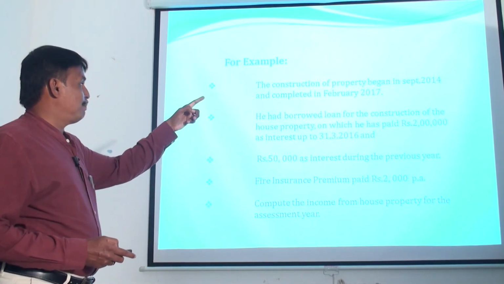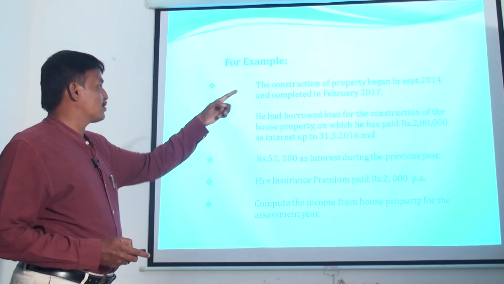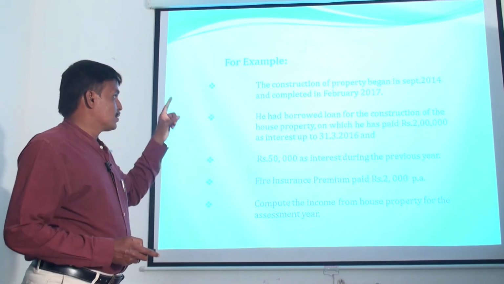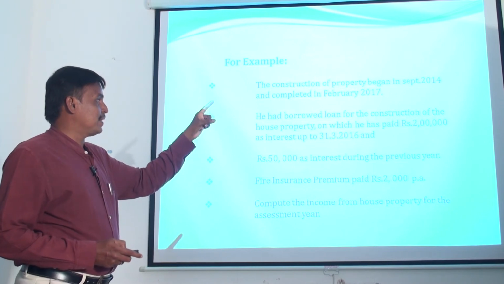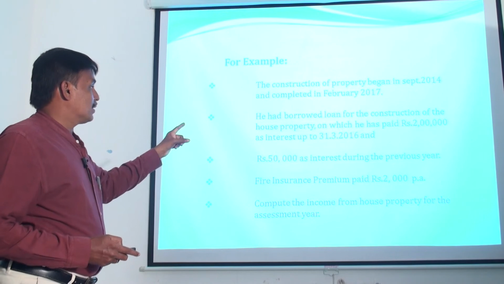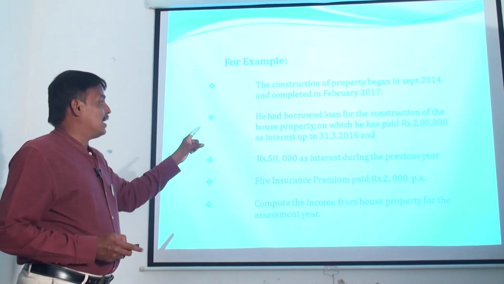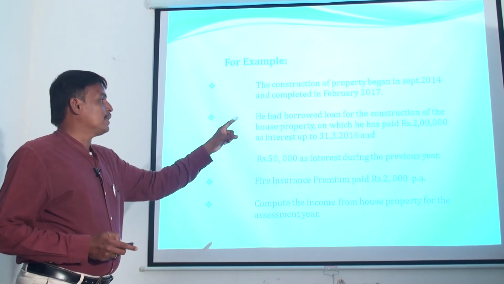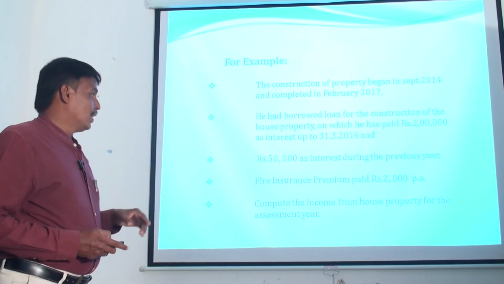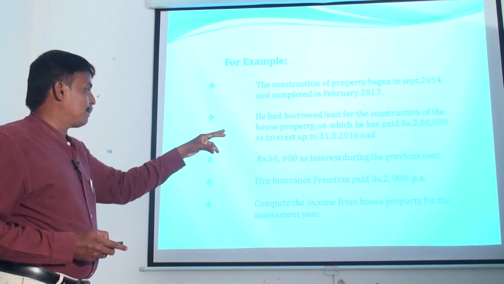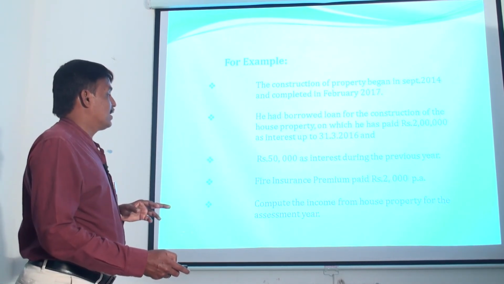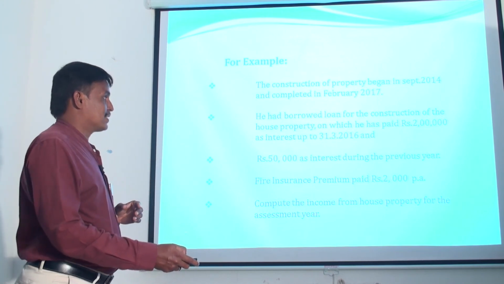the construction of the property began in September 2014 and was completed in February 2017. So the first day of the pre-construction period is September 2014. Here the loan was taken and the interest paid during the pre-construction period was rupees 2 lakhs. Then the amount of interest paid during the particular previous year is 50,000. Let us see the example of the pre-construction period.